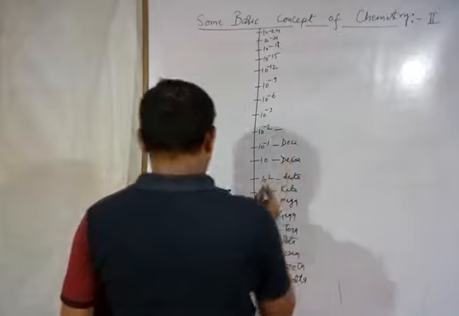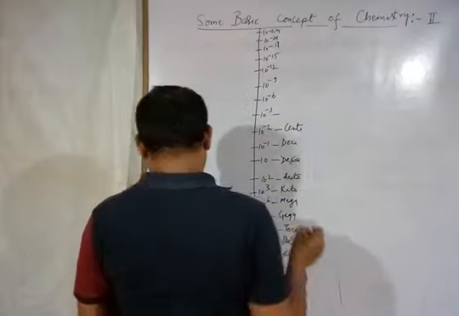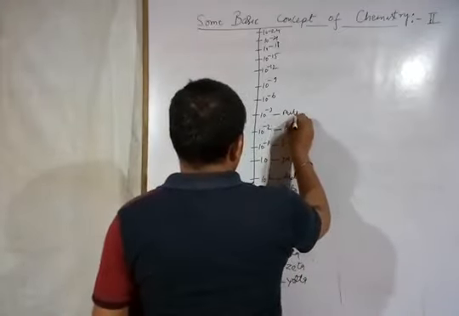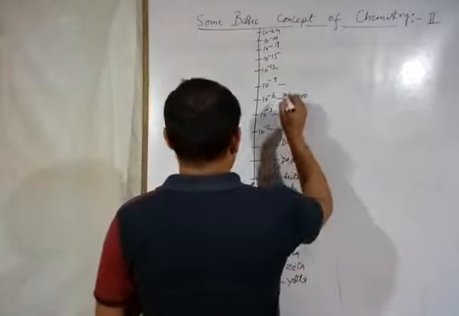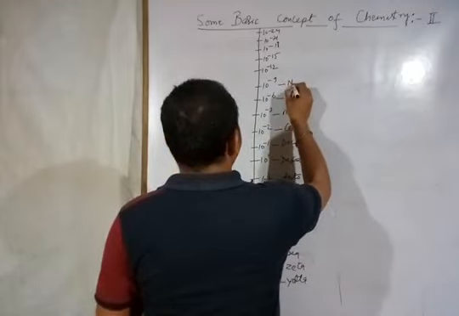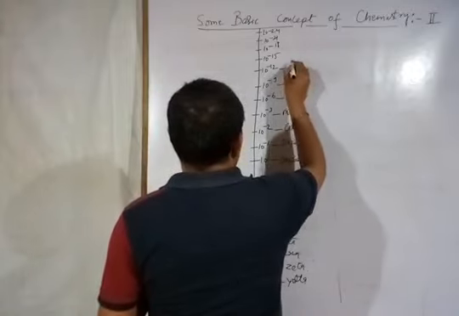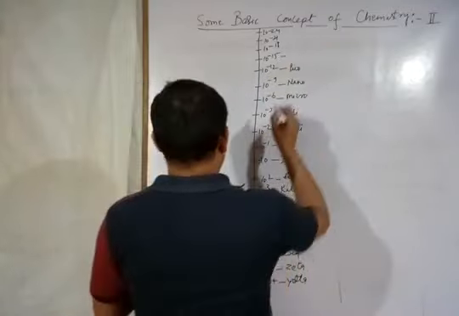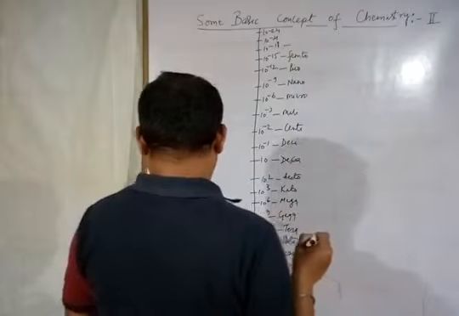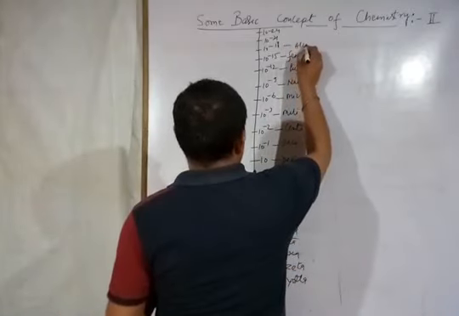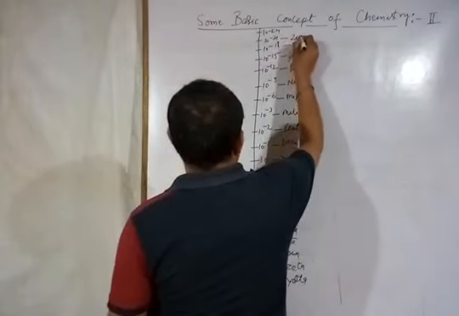D-E-C-I. 10 to the power minus 2 is known as centi. 10 to the power minus 3 is known as milli. 10 to the power minus 6 is known as micro. 10 to the power minus 9 is known as nano. 10 to the power minus 12 is known as pico. 10 to the power minus 15 is known as femto, F-E-M-T-O. 10 to the power minus 18 is known as atto, A-T-T-O. 10 to the power minus 21 is known as zepto, Z-E-P-T-O.